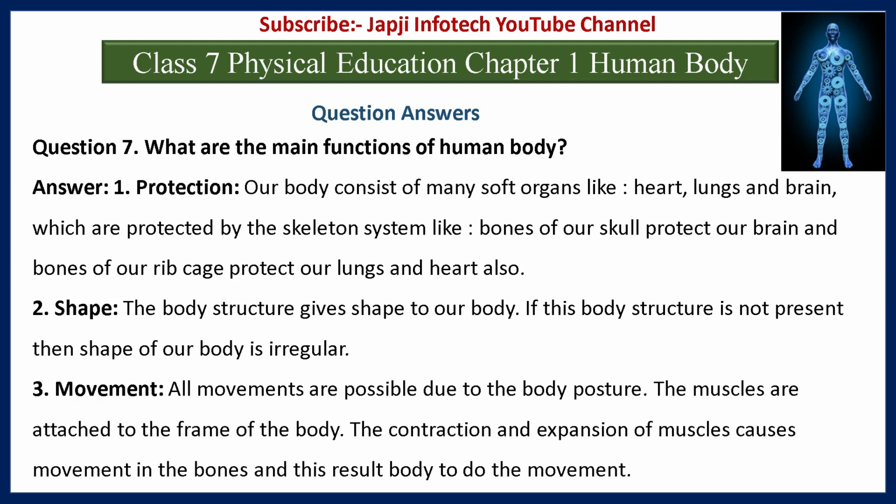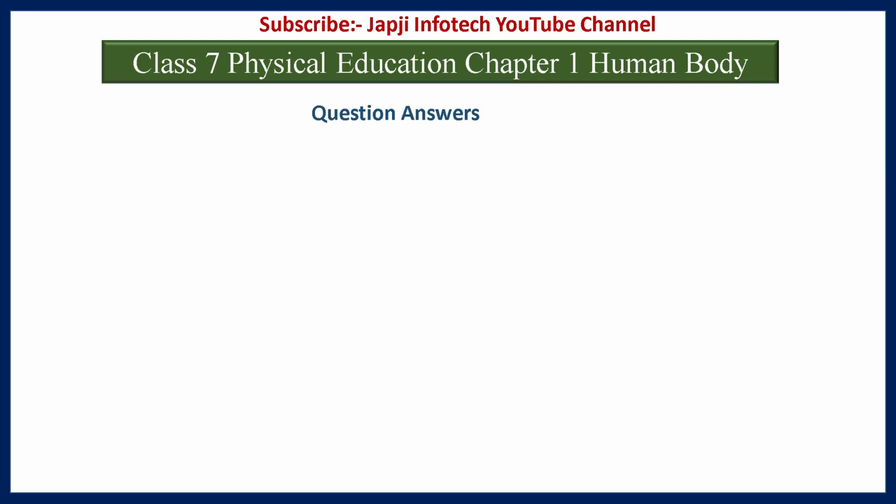The third one is movement. All movements are possible due to the body posture. The muscles are attached to the frame of the body. The contraction and expansion of muscles causes movement in the bones and this results in the body doing the movement.